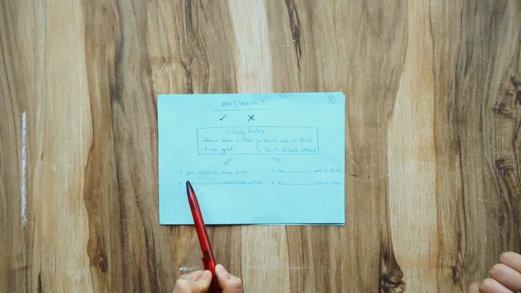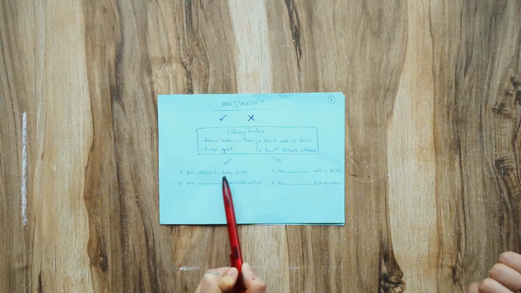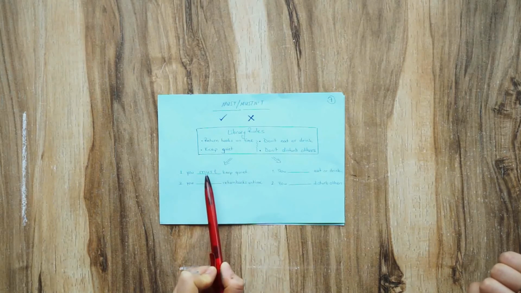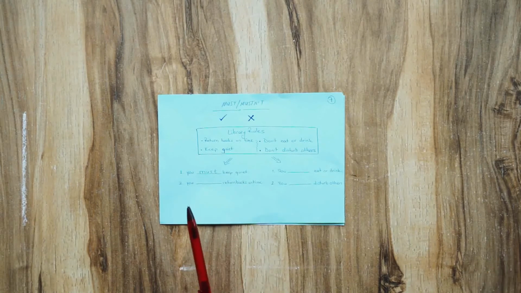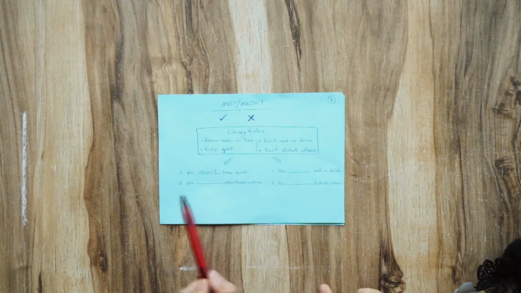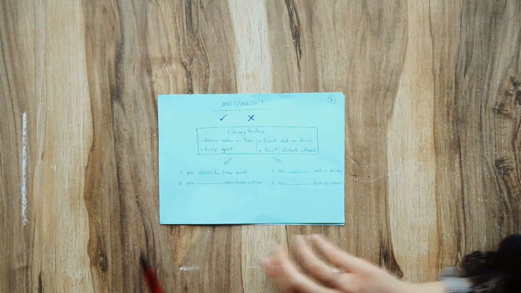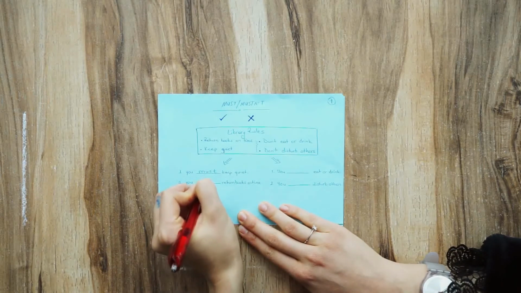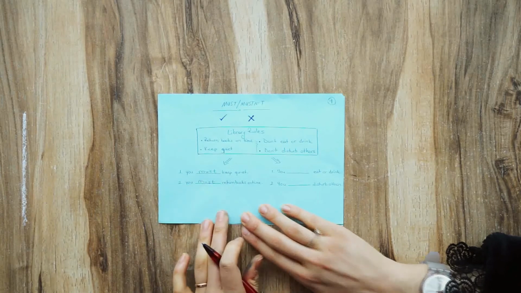Let's fill in the blanks together. You must keep quiet. Keep quiet is a positive rule, so we use must to express this rule. Let's look at the second one. You return books on time. Is it must or mustn't? Yes, it is must. You must return books on time.